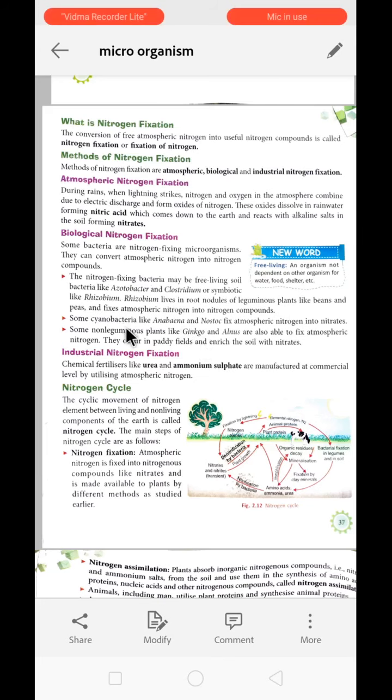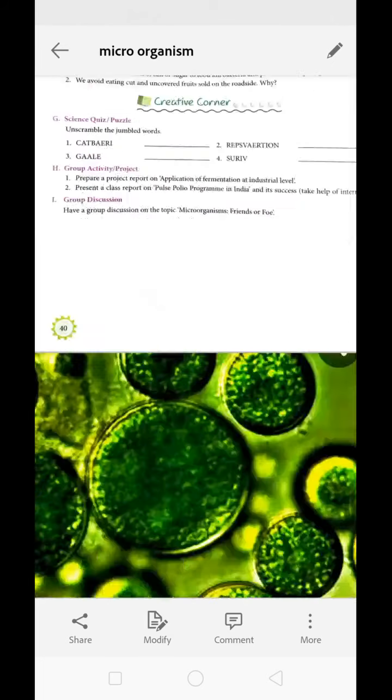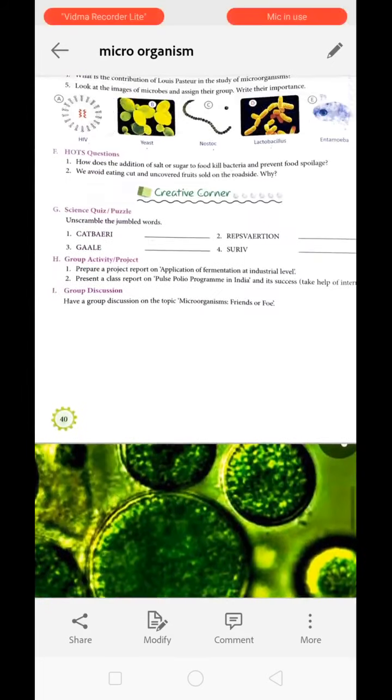Next is cyanobacteria, Anabaena and Nostoc, which fix atmospheric nitrogen into nitrate, and some non-leguminous plants like Alnus are also able to fix the atmospheric nitrogen into the soil. They occur in paddy fields and enrich the soil with nitrate. You have to write up to this point. From here to here, all the 3 points should be written in the answer. Now next question.